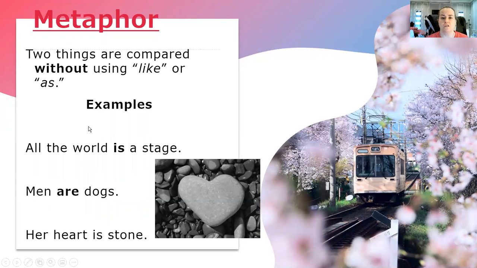Now let's talk about metaphors. It's also comparing two things, but does not use like or as. Remember, metaphors do not use like or as when they compare two things. The examples that they give us are, all the world is a stage. Men are dogs. Her heart is stone. Some other examples: The world is an oyster.